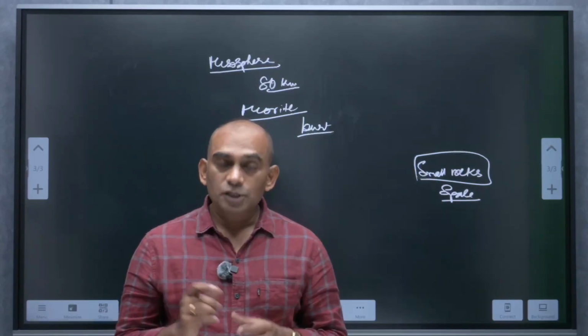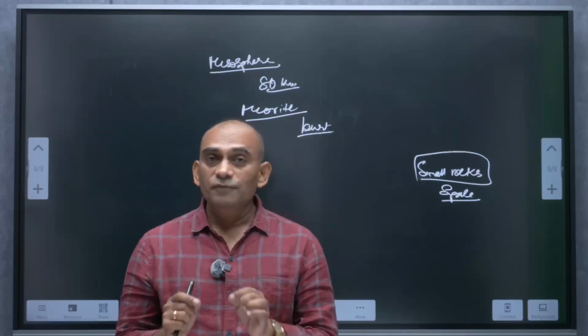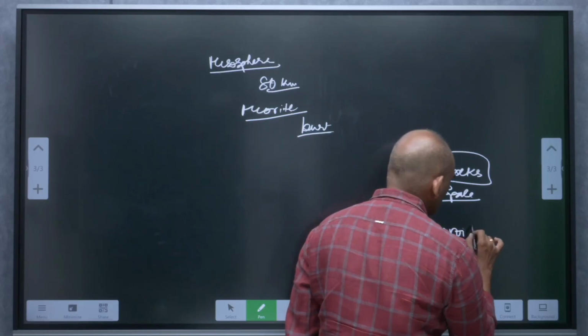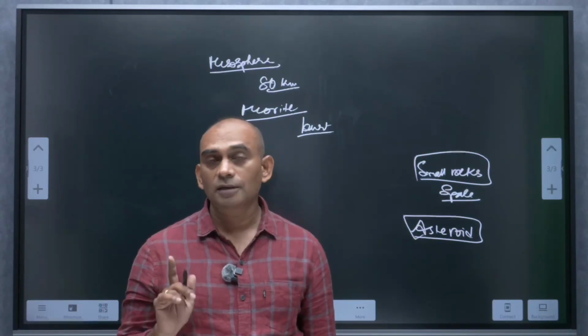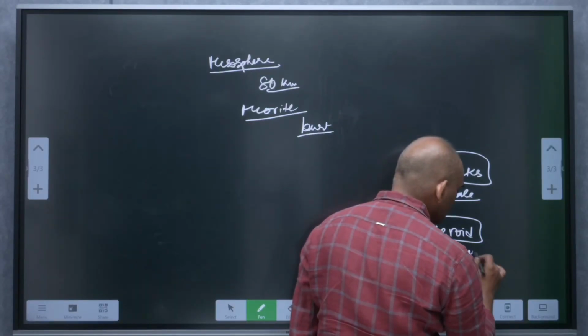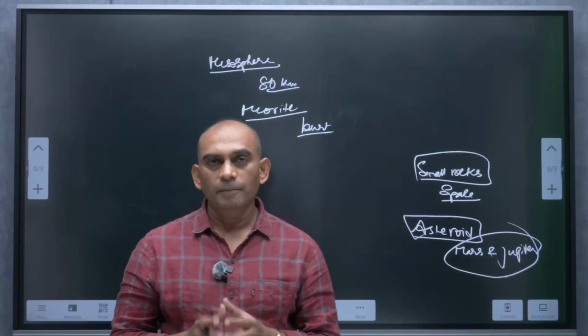These meteorites, these small rocks, revolve around the sun. Don't get confused with asteroids. Asteroids are also small rocks present in space revolving around the sun. But these asteroids are present in between Mars and Jupiter. So that is the difference between asteroids and meteoroids.